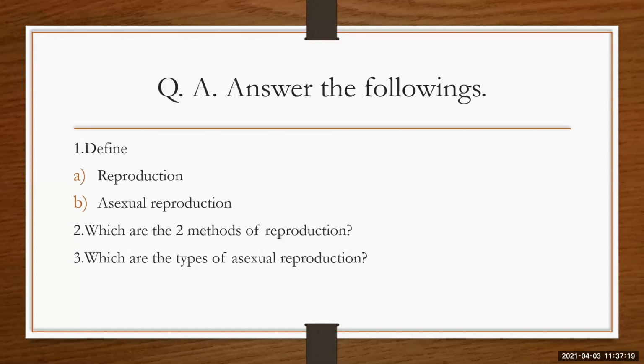Fission and fragmentation. And I'm talking about asexual reproduction here, all the types of asexual reproduction. Here I have not mentioned unicellular and multicellular. You have to write down all the types of asexual reproduction. Go. Fission, fragmentation, and budding. Very good. Go next.